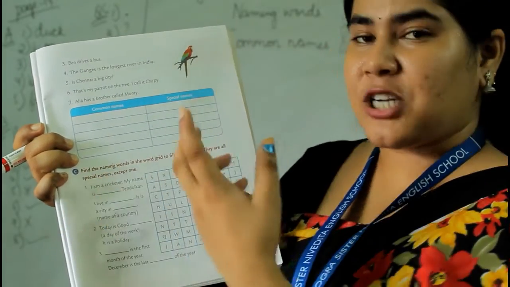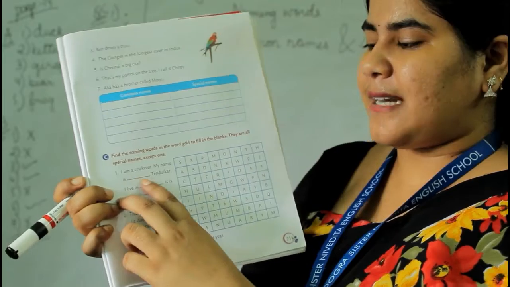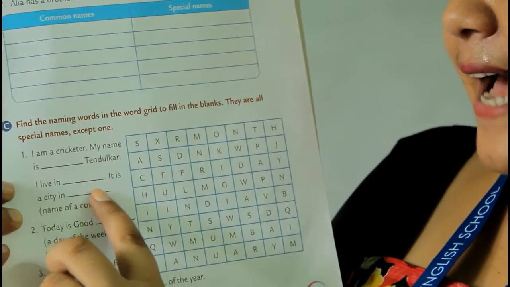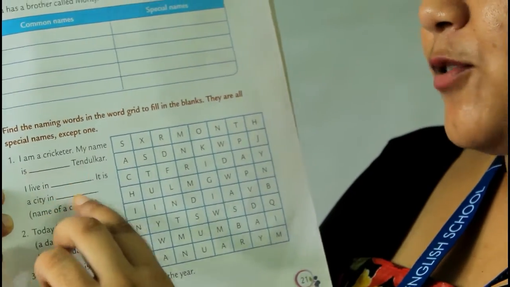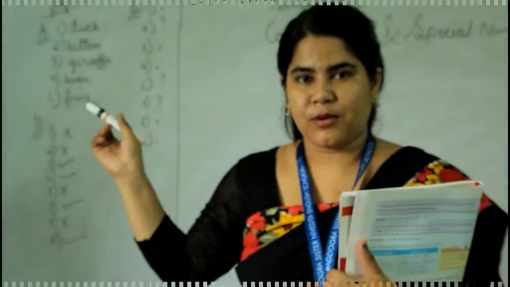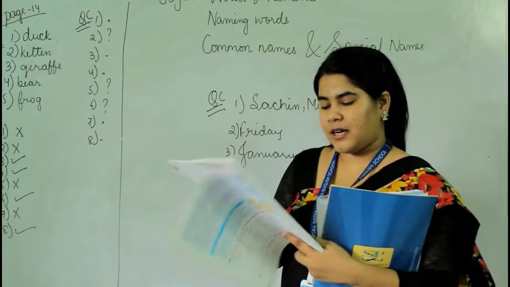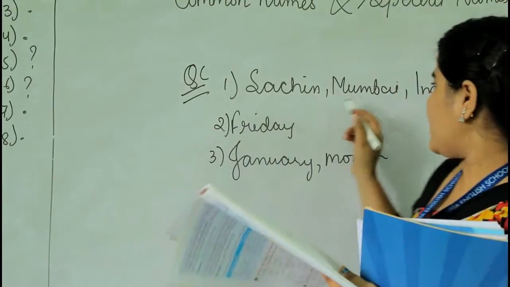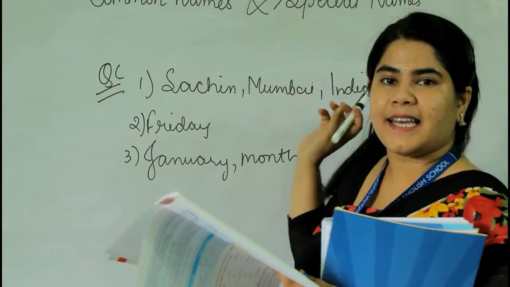They are all special names except one. I am a cricketer. My name is Sachin Tendulkar. I live in dash. It is a city in dash. You have to write the name of a country. So this one I'm going to do on the board. The question is, I am a cricketer. My name is Sachin Tendulkar. I live in Mumbai. It is a city in India.